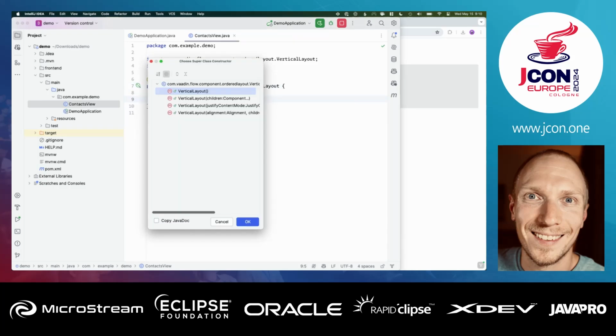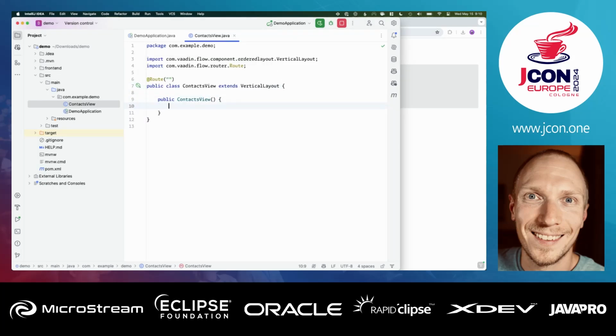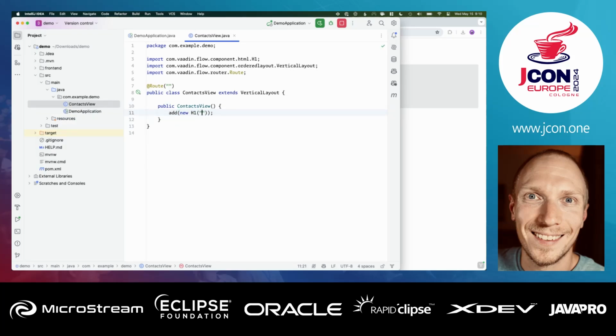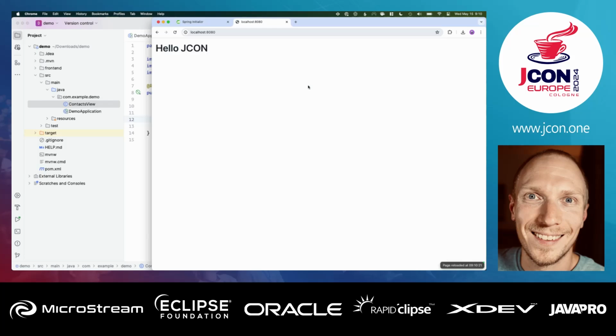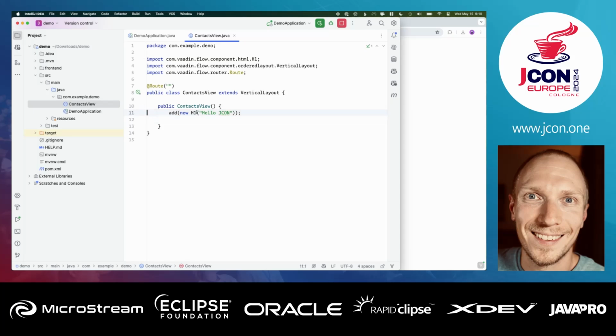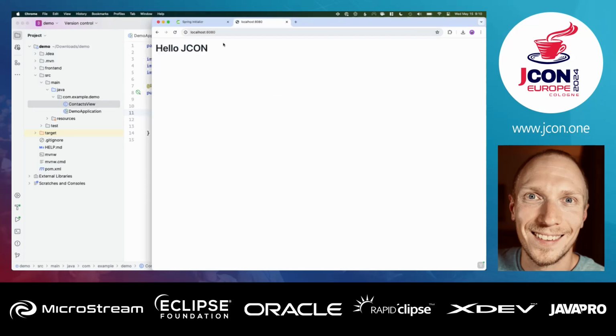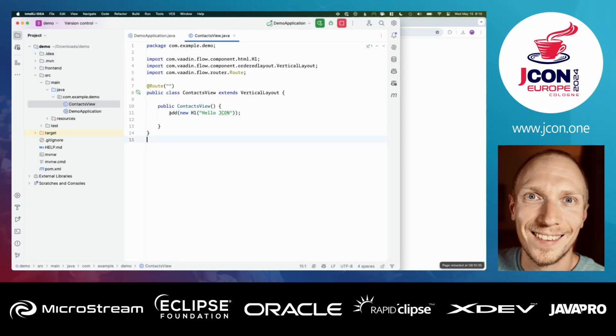Then I'm going to create a constructor here where I can define some content. So in this case, I'm going to just call add a new heading 1, so heading level 1, saying hello JCON, and we're going to go to the browser. Spring Boot DevTools should kick up, and it should automatically reload in our browser. So fairly straightforward. So we have an H1 here saying hello world, and we have hello JCON in this case.